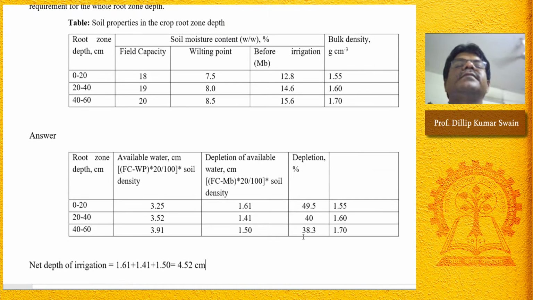Sir, what are those values in the rightmost column of that table? This one. Okay, bulk density. The bulk density.